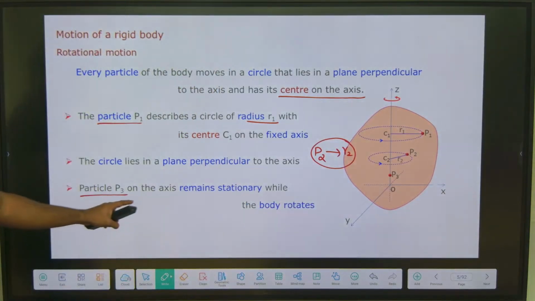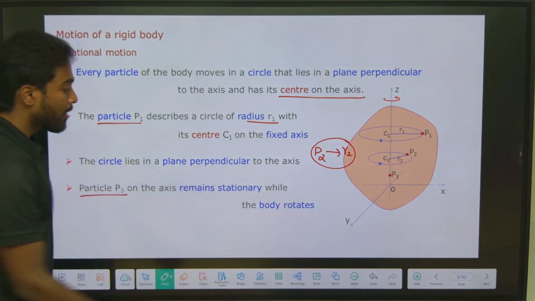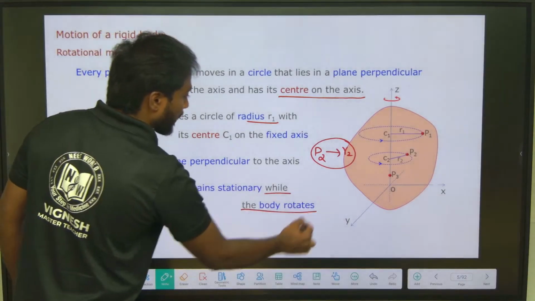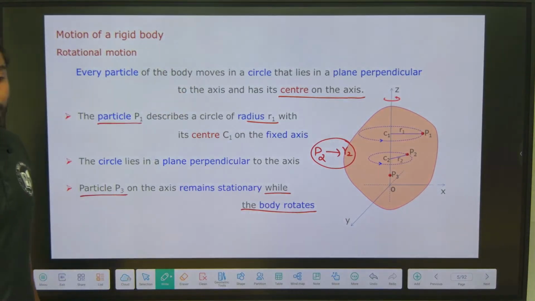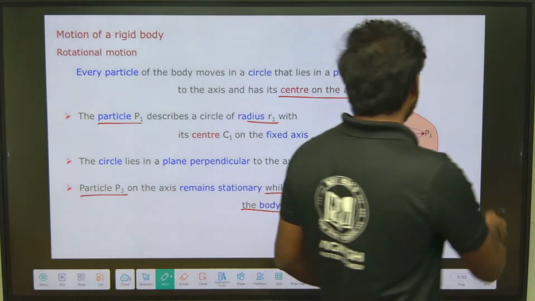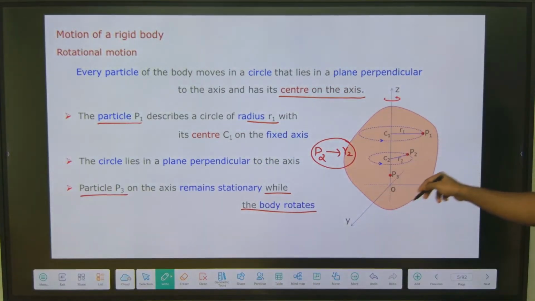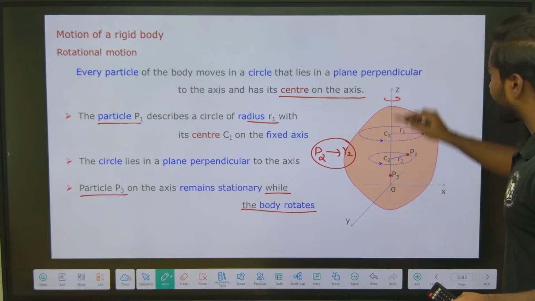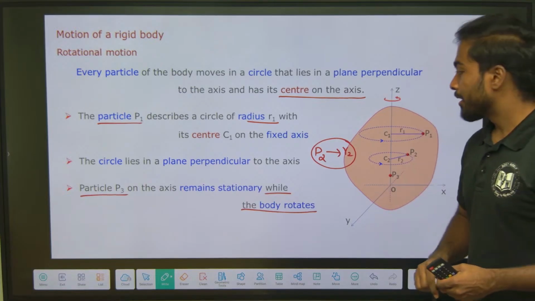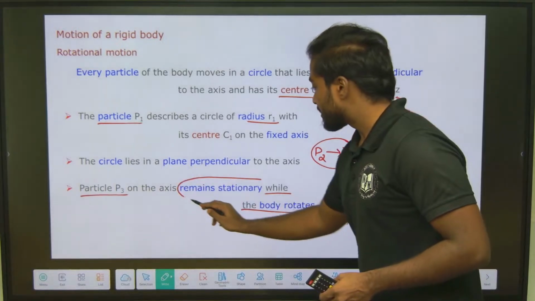So particle P3 on the axis remains stationary while the body rotates. Only the particles which are around the axis are rotating. The particle which exactly lies on the axis doesn't rotate. It will remain stationary.